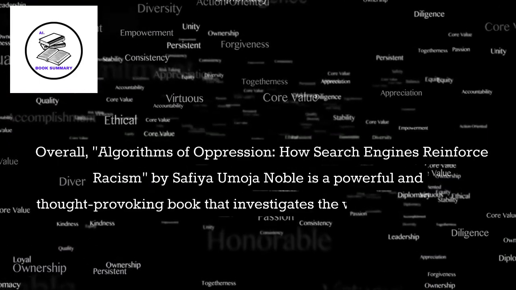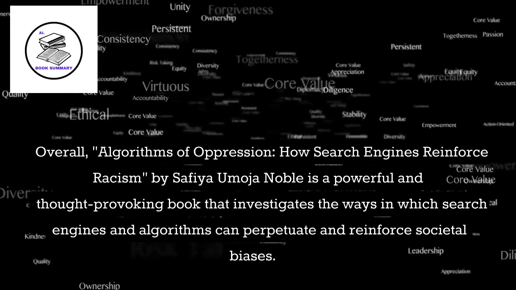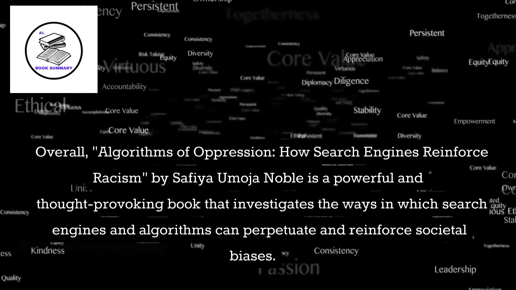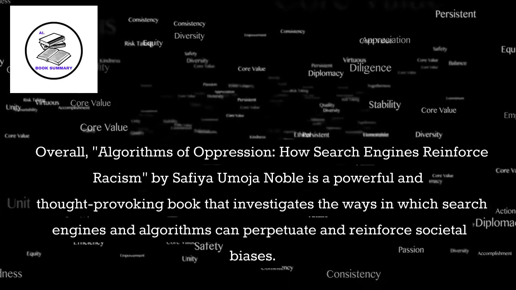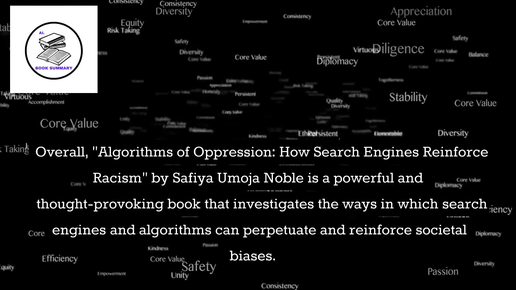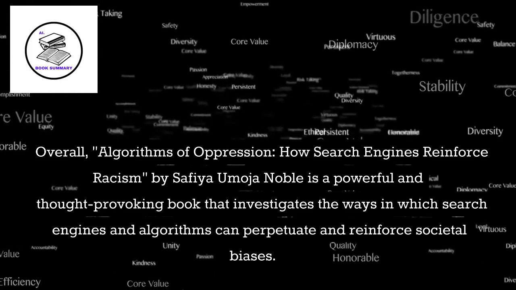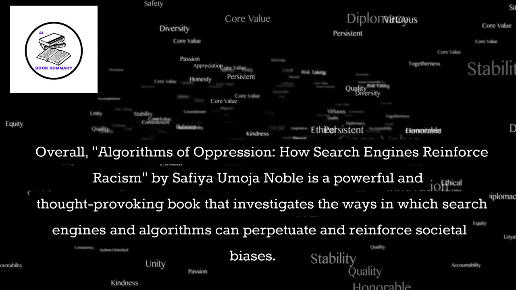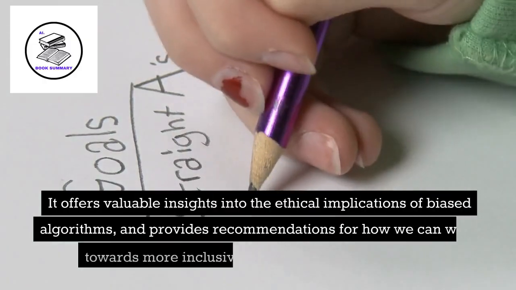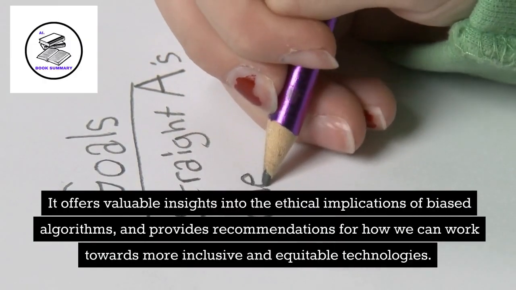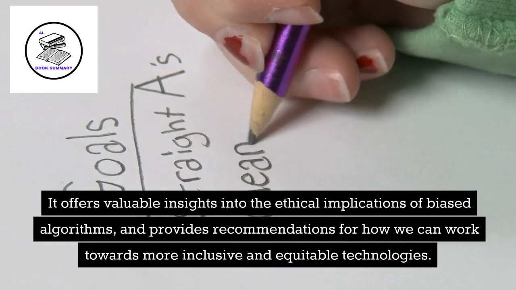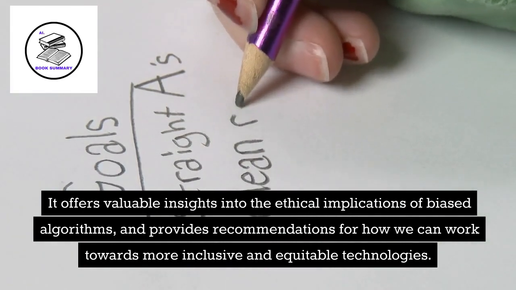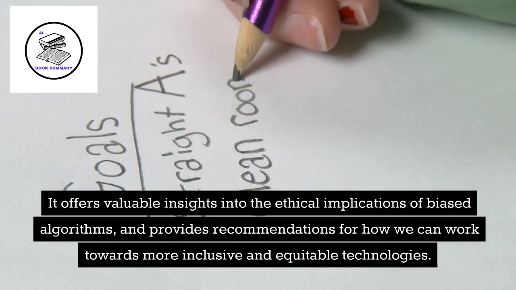Overall, Algorithms of Oppression, How Search Engines Reinforce Racism by Safiya Umoja Noble is a powerful and thought-provoking book that investigates the ways in which search engines and algorithms can perpetuate and reinforce societal biases. It offers valuable insights into the ethical implications of biased algorithms, and provides recommendations for how we can work towards more inclusive and equitable technologies.